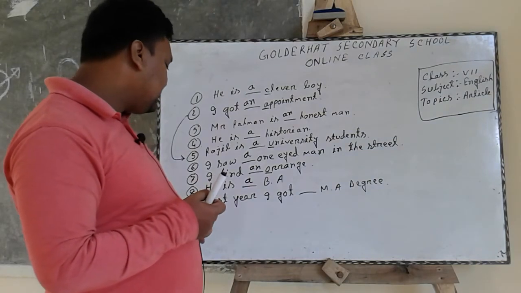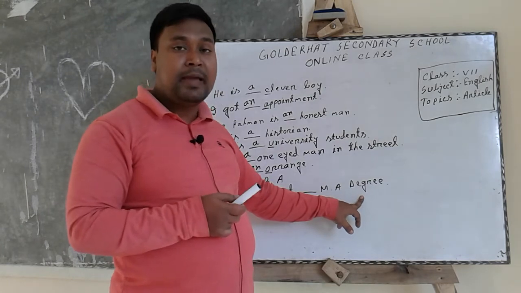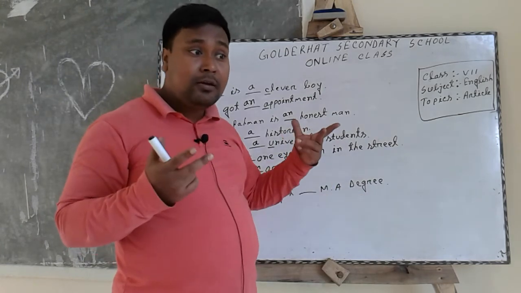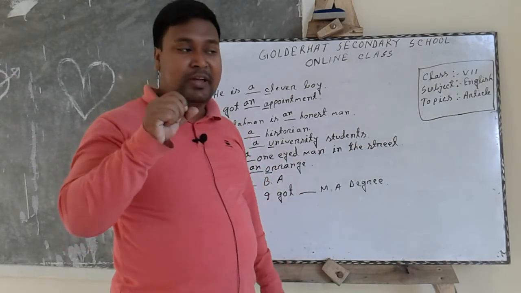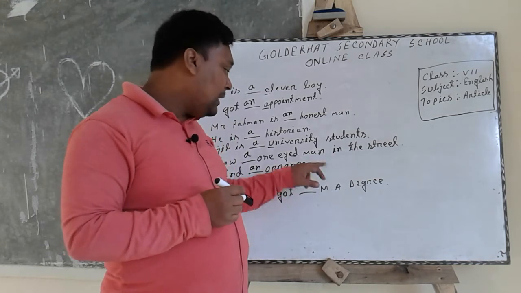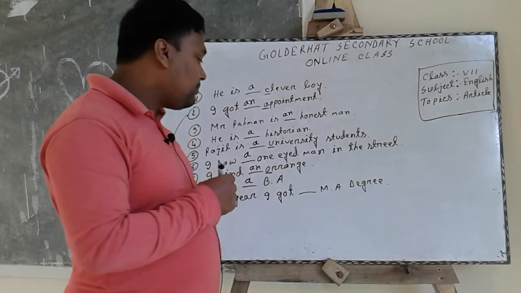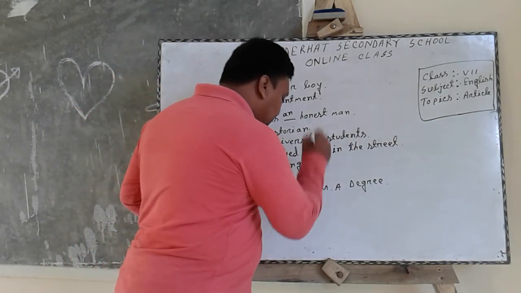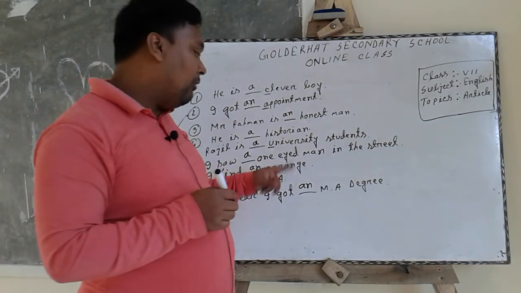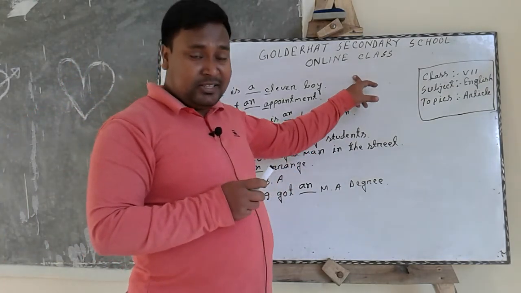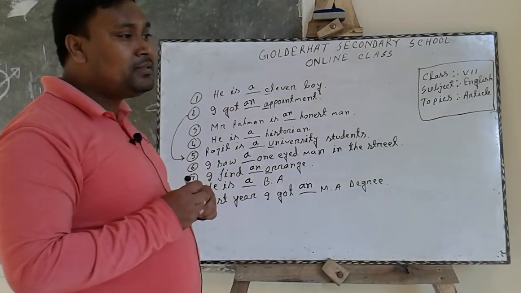In the last sentence, last year I got dash MA degree. Here, if we want to pronounce MA, we have to pronounce M as em. So the first sound is a vowel, and we have to write an before the abbreviation MA. So I hope you understand where a and an are used.